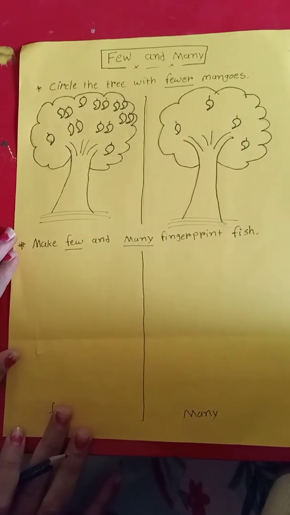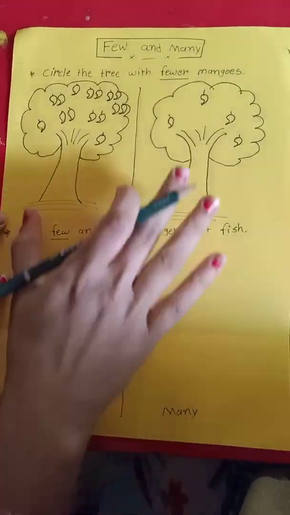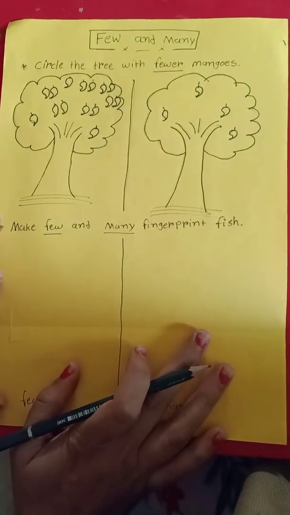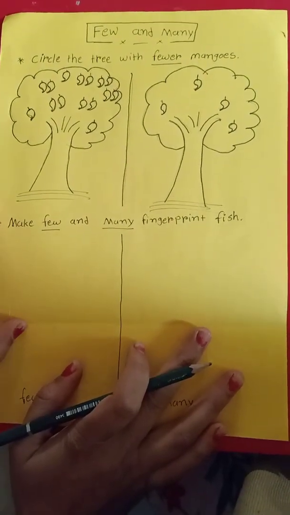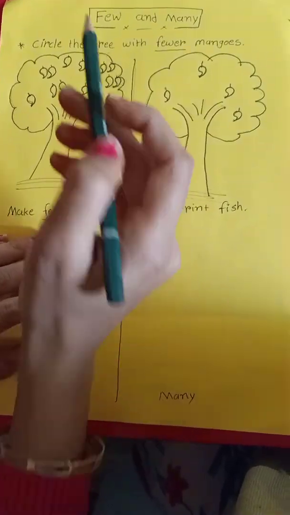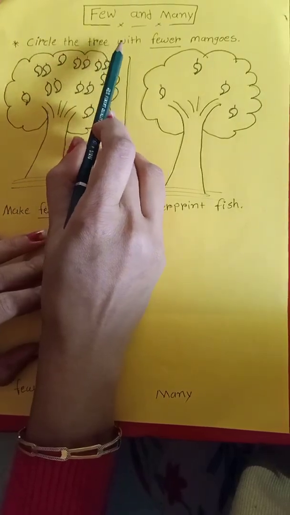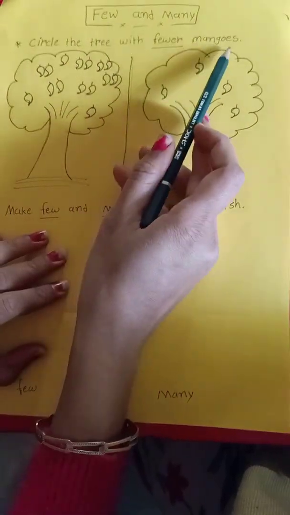I'll take one page and draw some things like in your textbook. First of all we learn in this page few and many. Circle the tree with fewer mango.